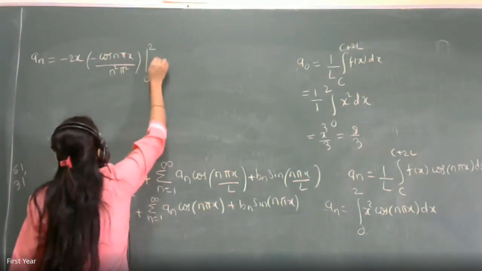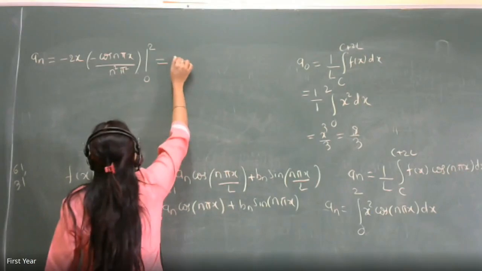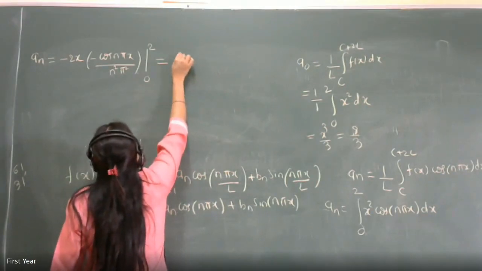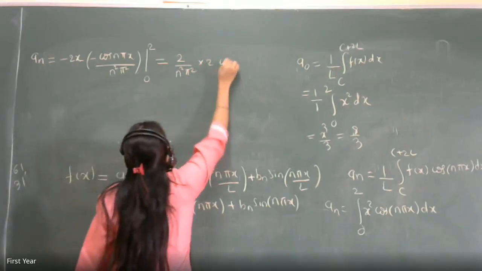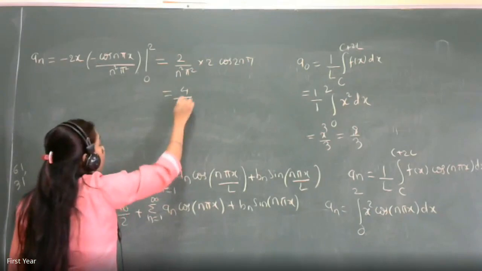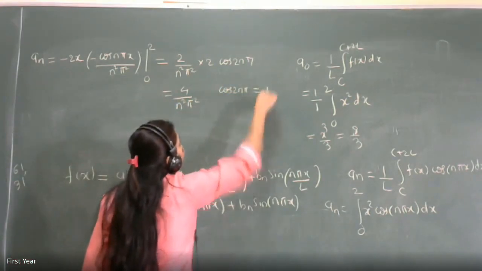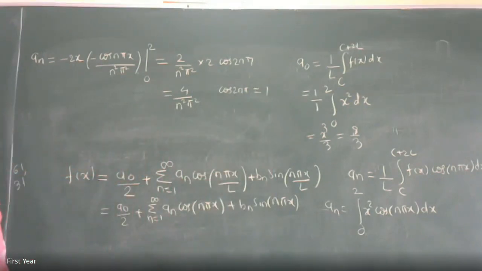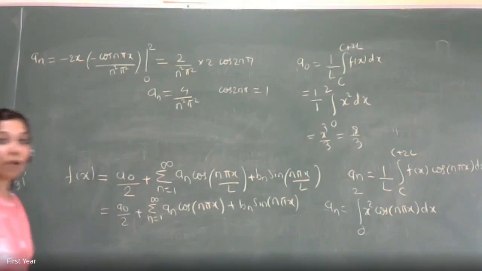So it is between 0 to 2. Therefore, the answer will be minus of minus will become plus. And therefore, it will be 2 upon n square pi square into 2 cos of 2n pi. And that is 4 upon n square pi square. Cos of 2n pi is always 1 because it is even. Now it is not plus or minus 1. Cos 2n pi means what? Cos 2 pi, 4 pi, 6 pi, 8 pi and so on. All those values are 1. That's why your answer of an is 4 upon n square pi square.